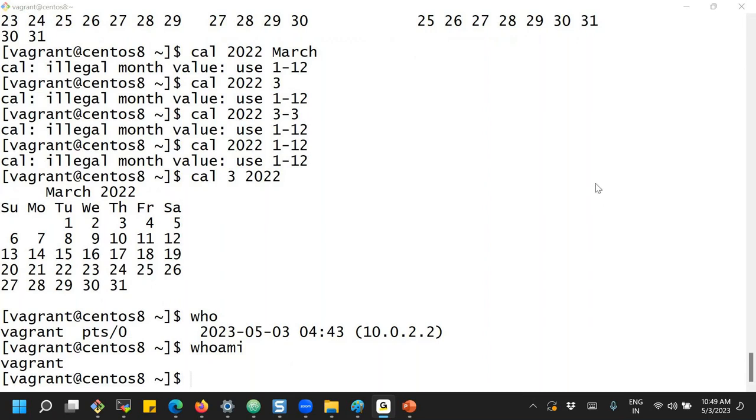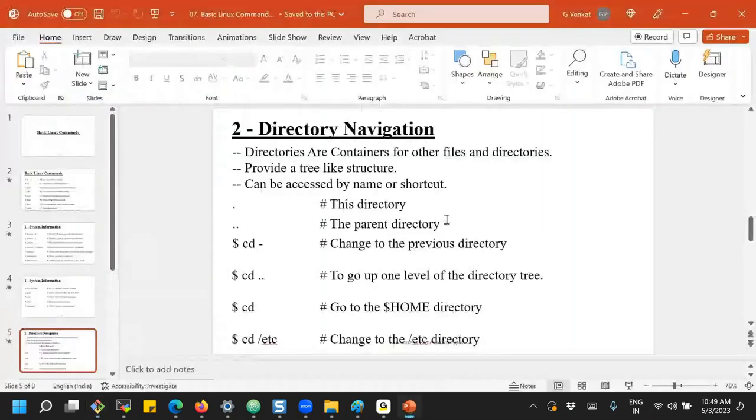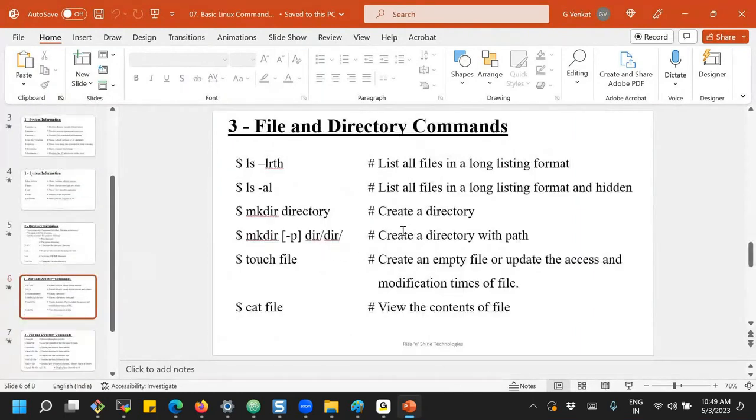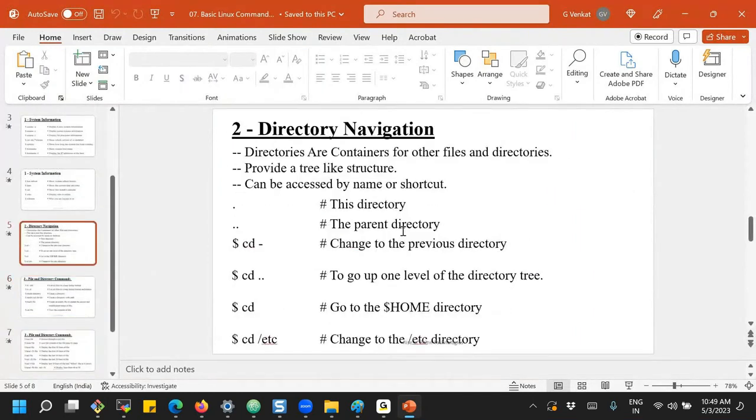Good, knowing about all this confirmation. Then what is the next concept? This is directory navigation. So how do you go ahead and do directory navigation? Directory navigation is nothing but changing directories, changing from one directory to another, going backward to a directory or forward.